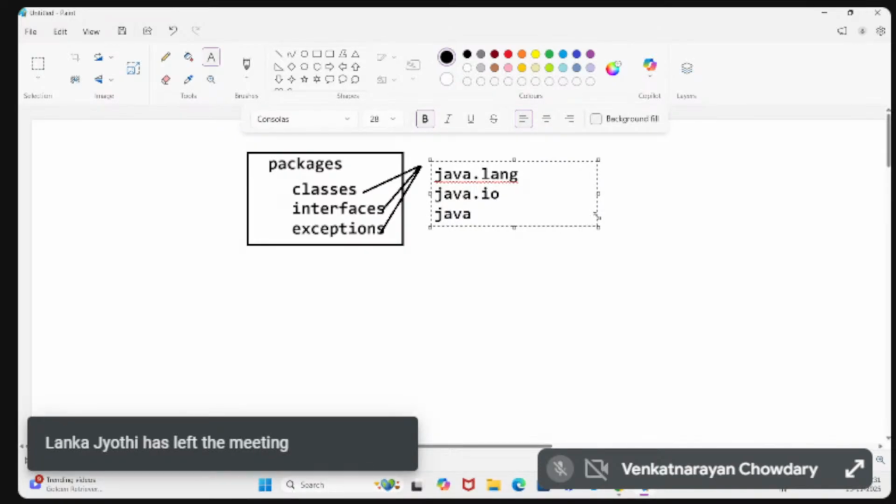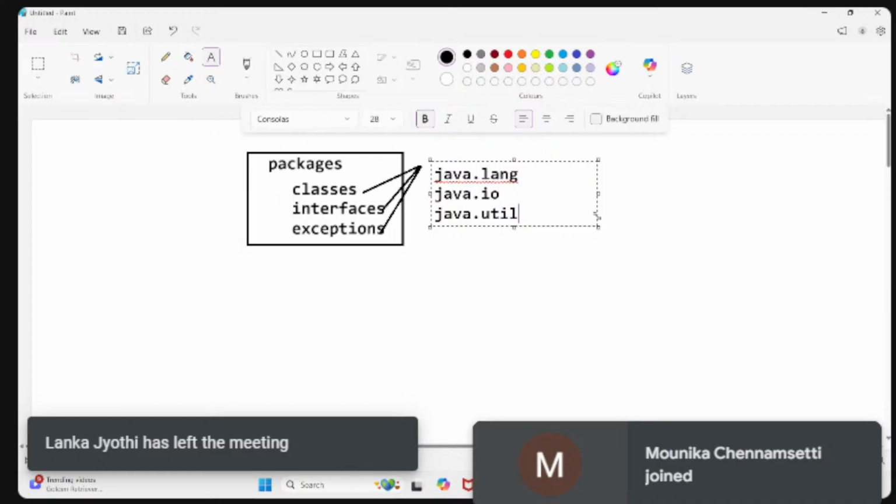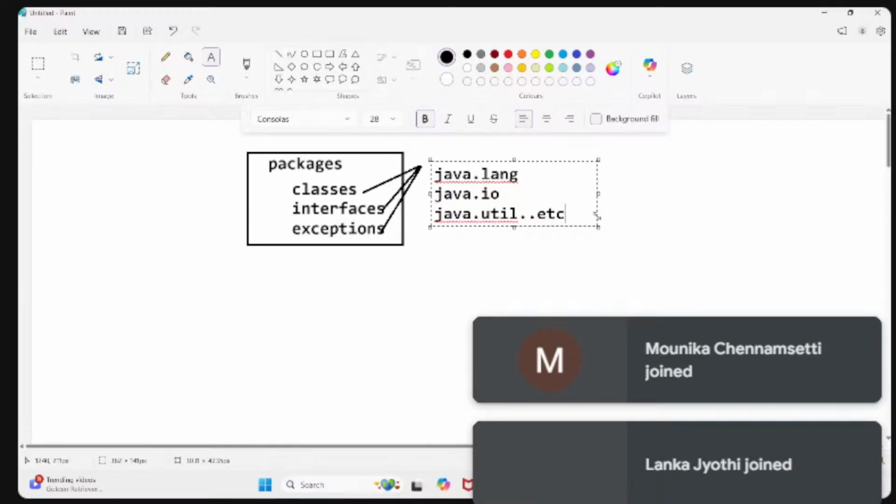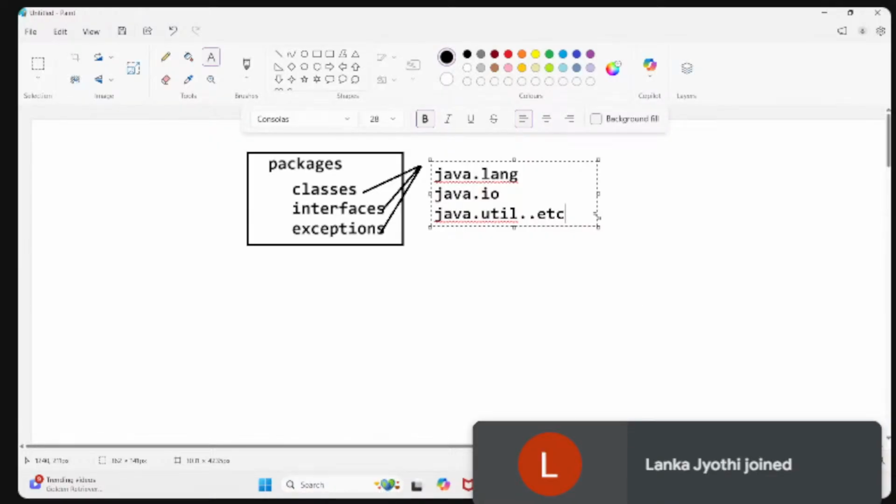We also have utility classes available in the util package. These are the most commonly used packages in Java.